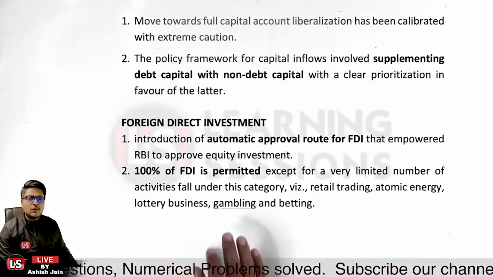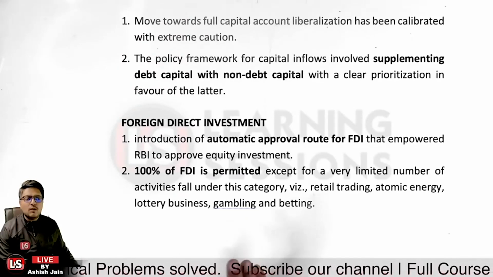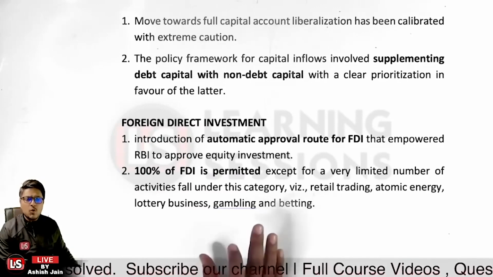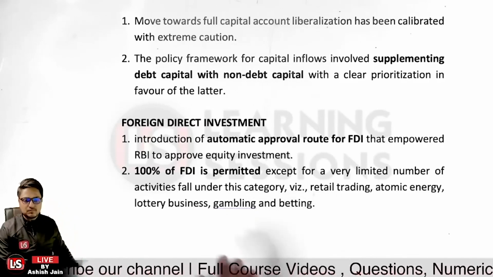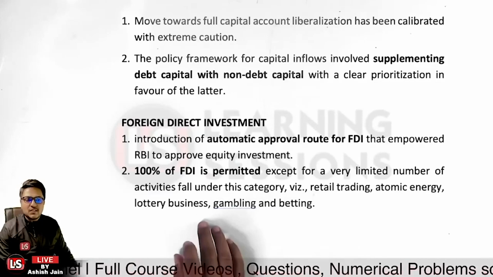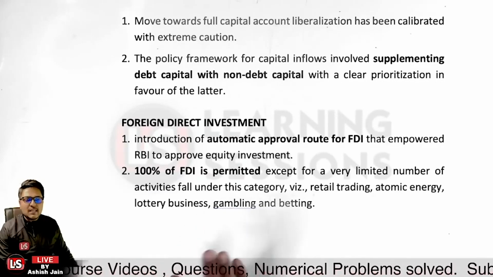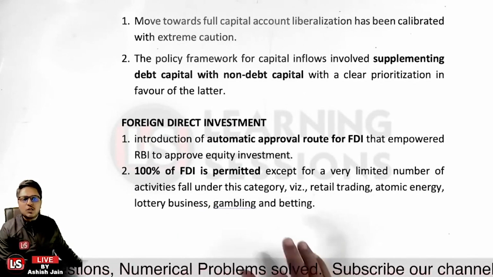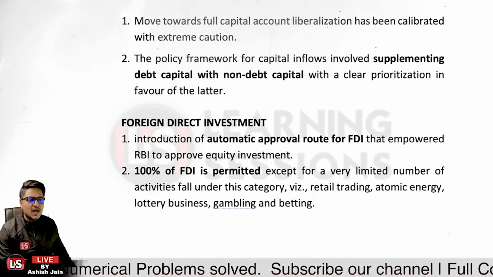Second point, it is related to foreign direct investments. There is introduction of automatic approval for foreign direct investments that empowered the Reserve Bank of India to approve equity investment. Then 100% of FDI is permitted. In most of the cases, 100% FDI is permitted except for a very limited number of categories related to retail trading, atomic energy, lottery business, etc. Otherwise, 100% of the FDI is permitted.